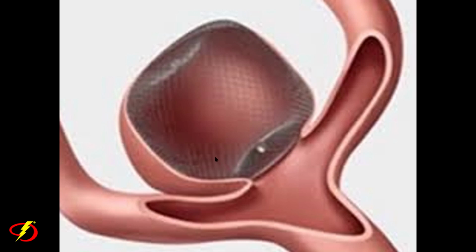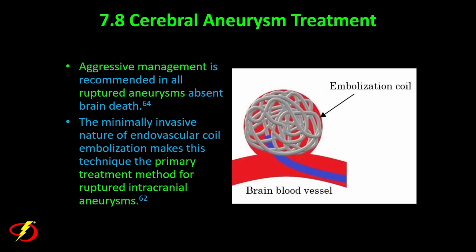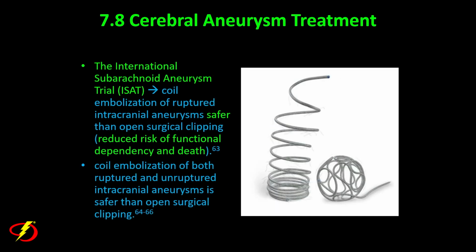Now, aggressive management is recommended in all ruptured aneurysms absent brain death. The minimally invasive nature of endovascular coil embolization makes it the primary treatment method for ruptured intracranial aneurysms. Now, there's a study called the International Subarachnoid Aneurysm Trial, ISAT study, that showed endovascular coil embolization was safer than open surgical clipping.